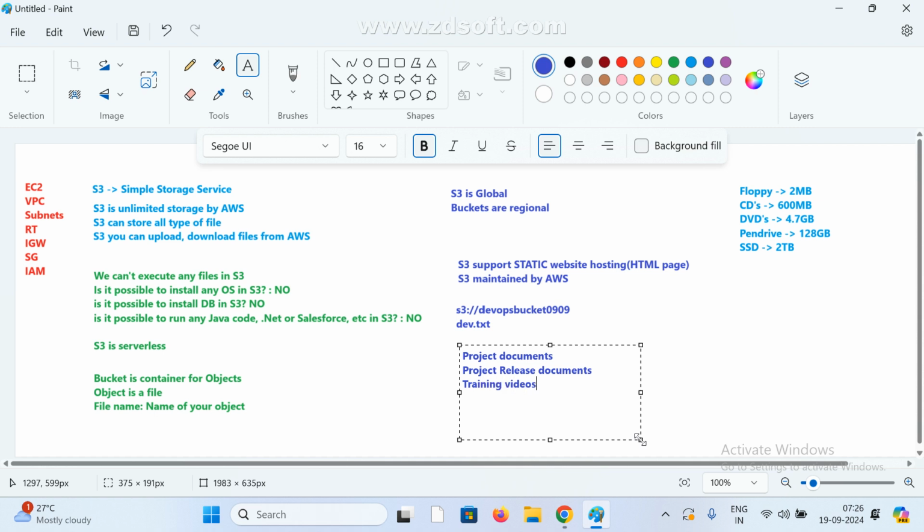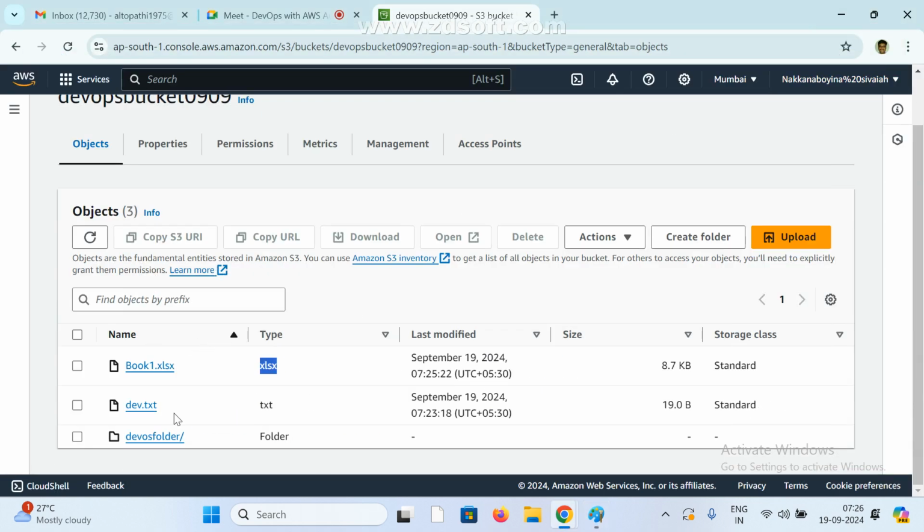We are maintaining all this here only. We can store any type of file, whatever we want, that is our wish.